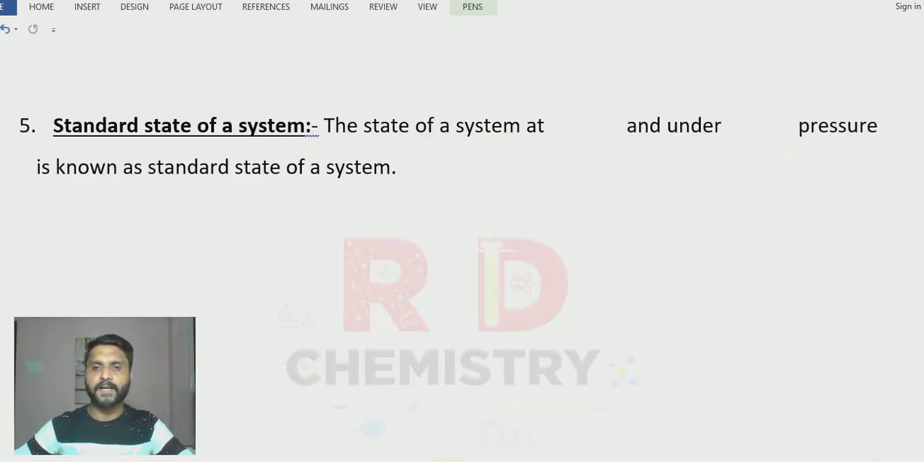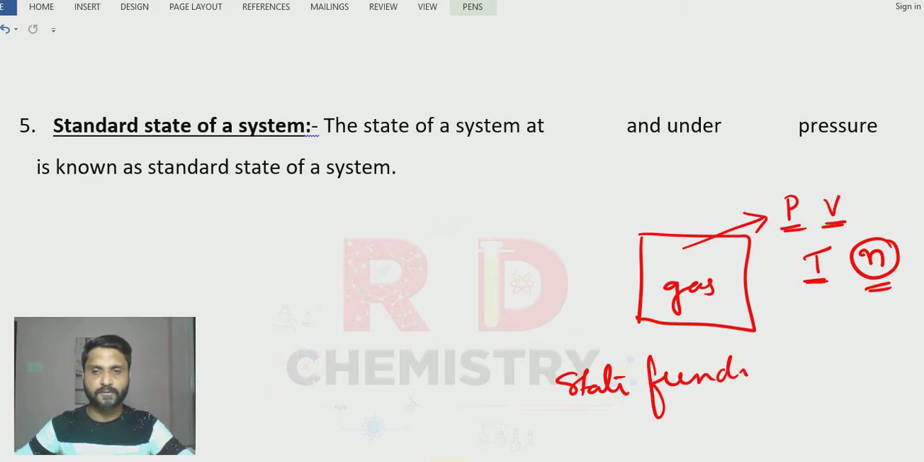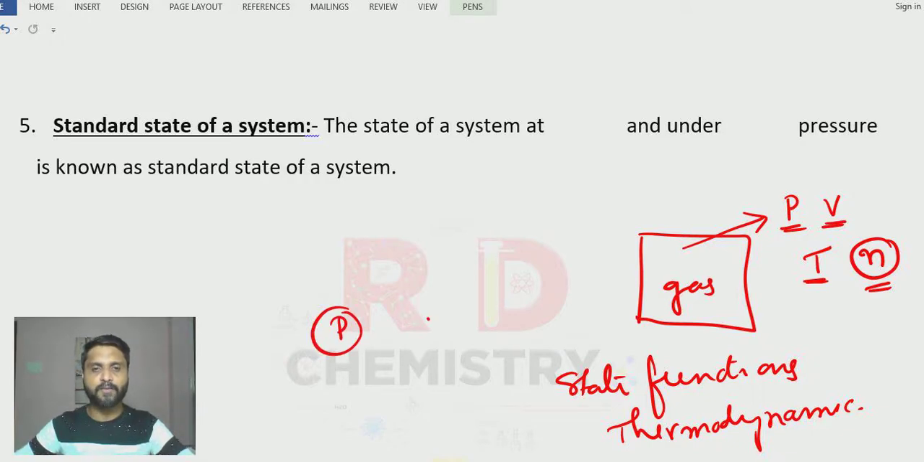Suppose let me consider a gas in a cylinder, correct? Now this gas has some pressure, some volume, some temperature and some number of moles, the amount of the gas. Now these are the parameters which define the system, and all these parameters are called state functions. Clear? They are also called thermodynamic functions. But we can fix the pressure, we can fix the temperature, we can sometimes fix the volume, correct?